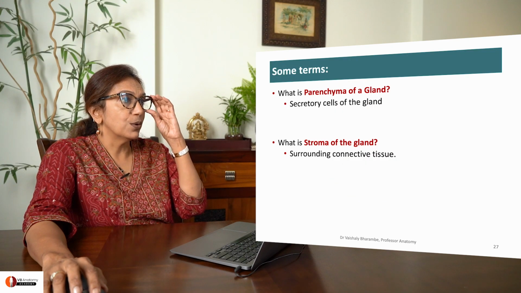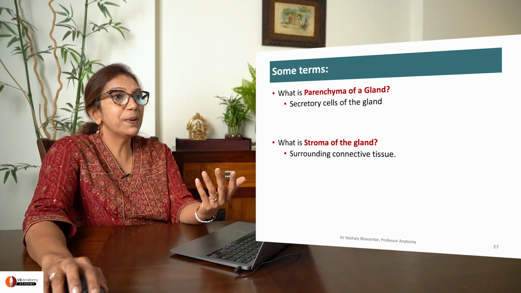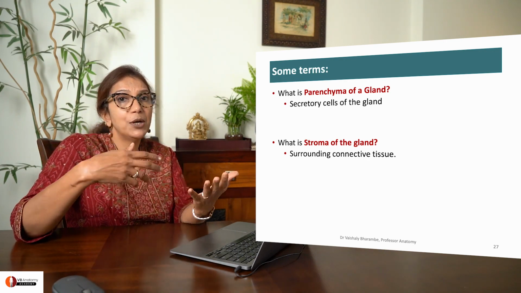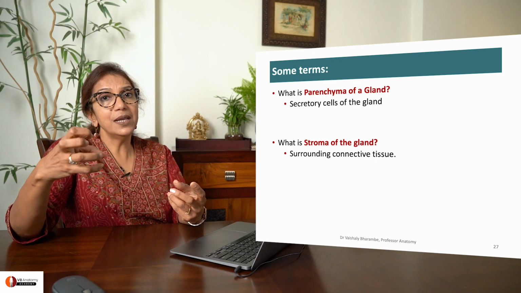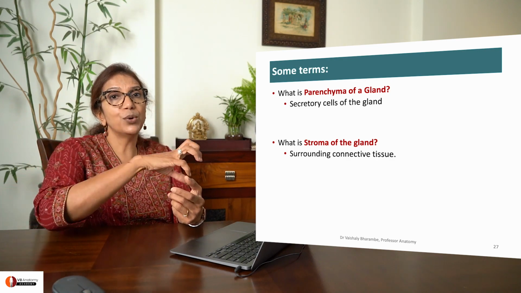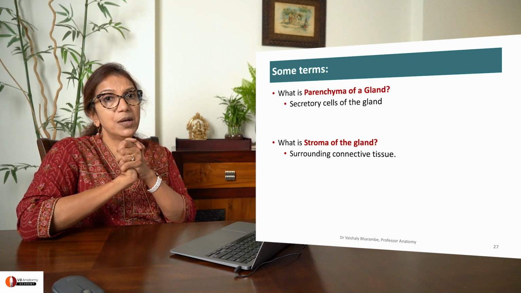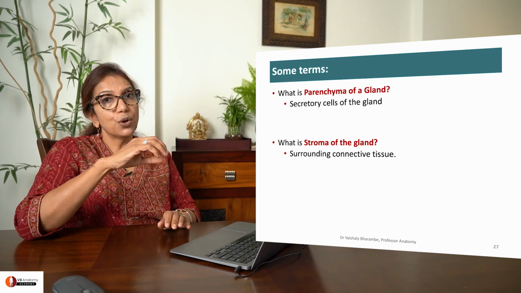Right. So, some terms you should know. What is parenchyma? What is stroma? Parenchyma is the secretory element of the gland. Stroma is the connective tissue supporting the gland. Secretory element of a gland is called parenchyma. Supporting connective tissue is called stroma.